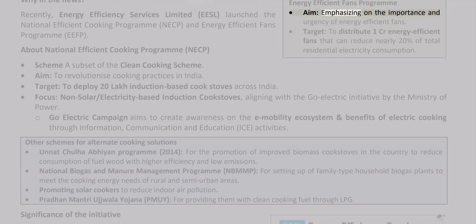Energy Efficient Fans Program aims at emphasizing the importance and urgency of energy efficient fans. Target: to distribute 1 crore energy efficient fans that can reduce nearly 20% of total residential electricity consumption.